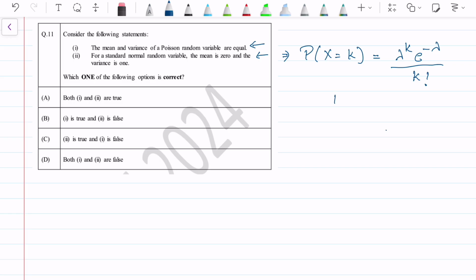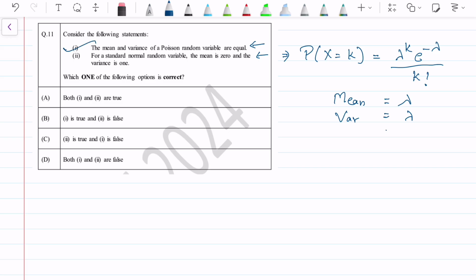And the mean and the variance are both equal to this lambda. So the first statement is correct, that the mean and variance of a Poisson random variable are equal.